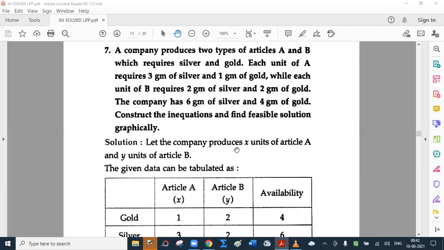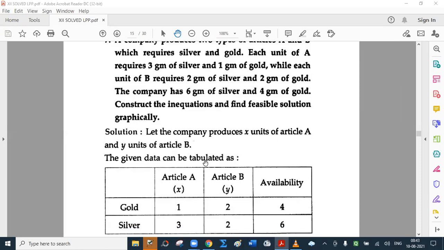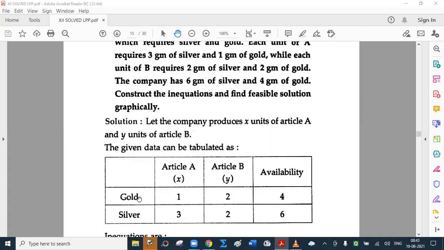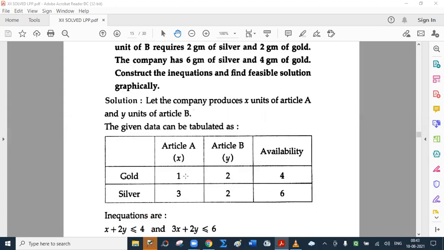Let the company produce X units of article A and Y units of article B. Now, this is the most important part. The given data can be tabulated as: for article A, for article B, total availability. Now availability for what? Gold and silver. So there will be two inequations, one for gold and the other for silver. And what is the constraint? The constraint is the availability. So what will be the equations?